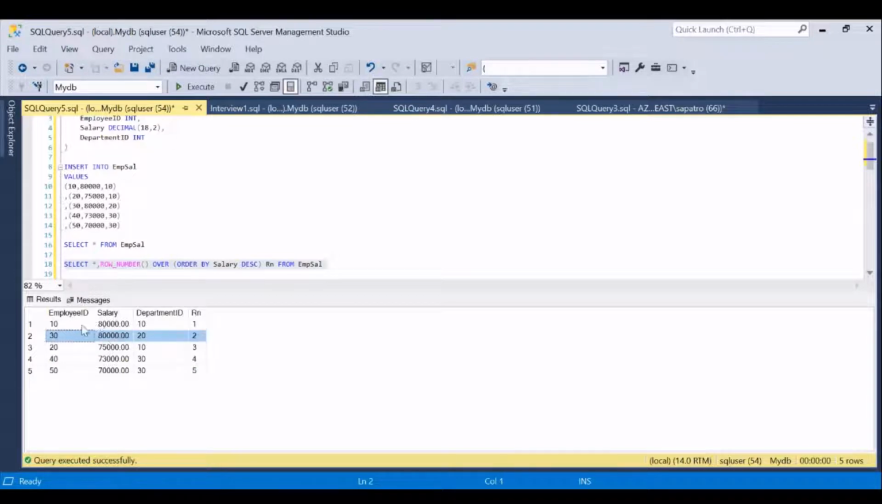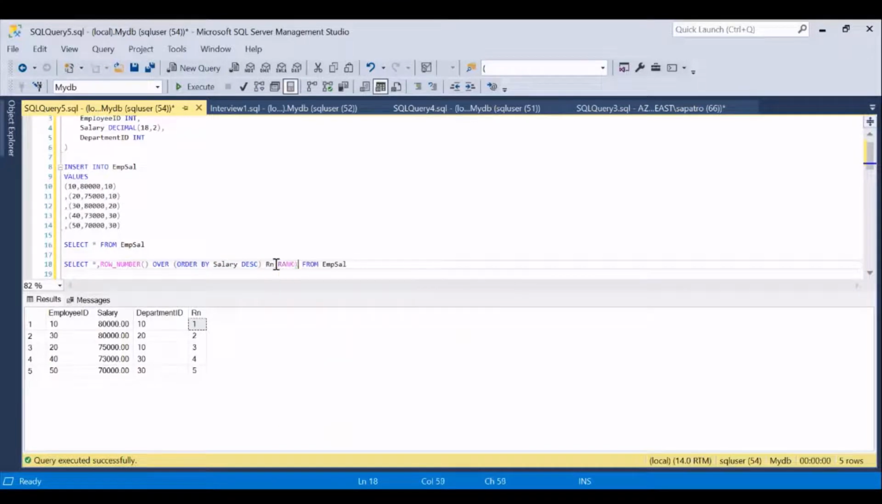No, right? Two people are getting the best salary. So ideally, the rank should be one for both of them, followed by the person with employee 20 who should get rank equal to 2. But row number gives me these values, so I cannot use row number. It is just ordering of numbers with respect to what you have provided in this particular clause. So row number is not the answer here.